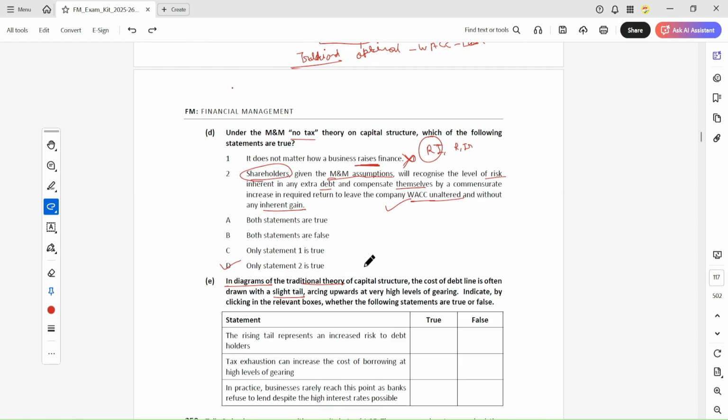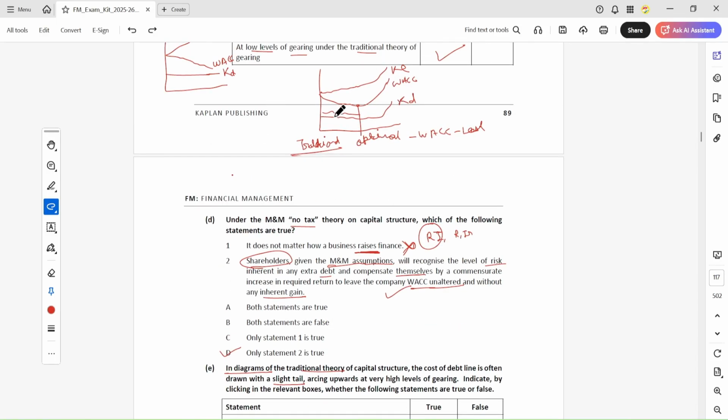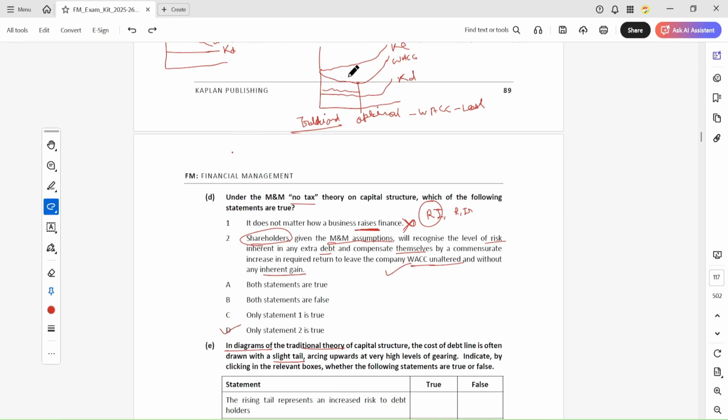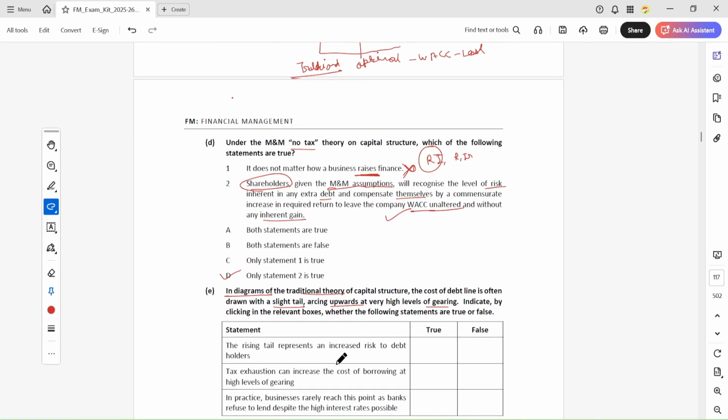So it says that the cost of that line is often drawn as a straight tail. Yes, this is drawn as a straight tail and then it increases upward, at a very high level of gearing. Indicate by clicking in the relevant boxes whether the following statement is true or false.